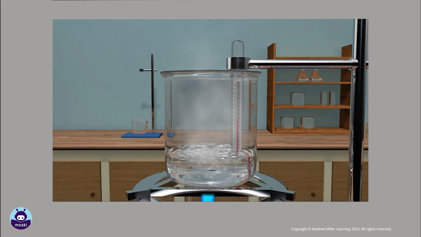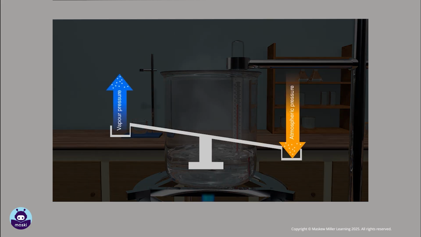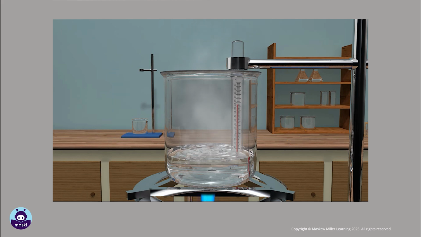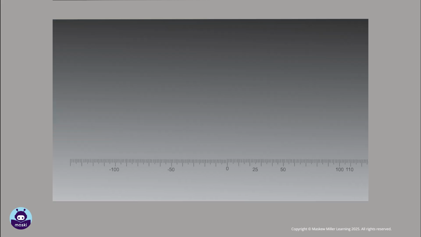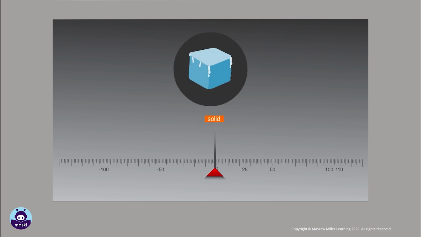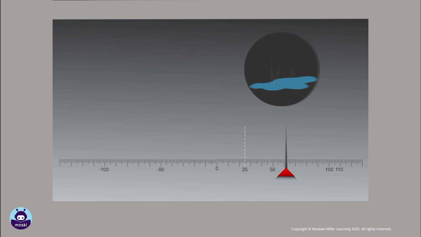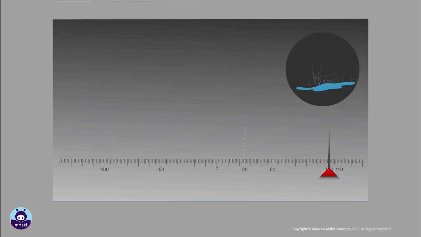The temperature at which a liquid starts to boil is called its boiling point. It is the temperature at which the vapor pressure of a liquid equals the atmospheric pressure at sea level. At standard atmospheric pressure, the boiling point of water is 100 degrees Celsius. Given that the melting point of solid water is 0 degrees Celsius, in what state would water occur at 25 degrees Celsius at standard atmospheric pressure? We can see that it would occur as a liquid. Similarly, at 110 degrees Celsius at atmospheric pressure, pure water should be a gas, since the temperature is beyond its boiling point of 100 degrees Celsius.